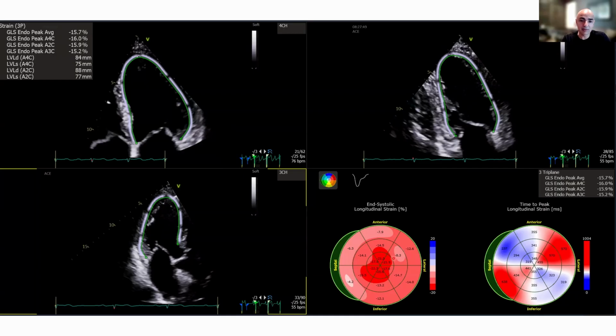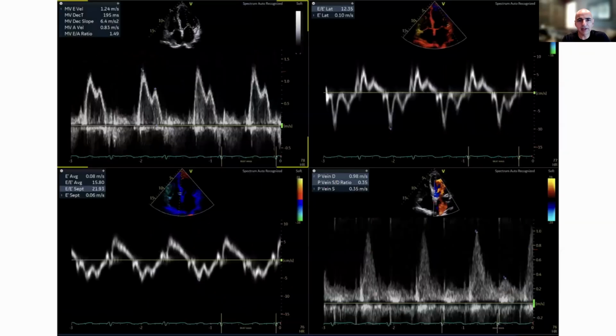Now, one thing that is interesting here is when you look at the bullseye plot, the values are higher at the apex than they are in the mid-ventricle or the basal segments. So that concerned me a little bit. So again, this patient has myeloma, and now we're seeing this apical sparing pattern a little bit. So I've got some concern.